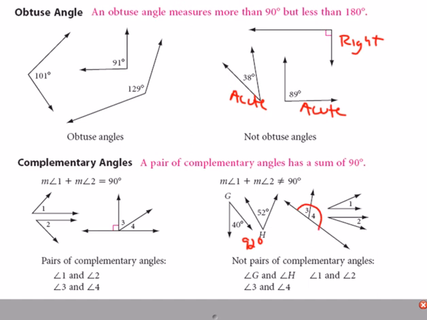together, they make a straight line. The straight line is 180 degrees. And for here, with angles 1 and 2, even though we don't know an angle measure, if we were to use a protractor and add them together, it looks like combined they would still be less than 90, which makes them acute. It wouldn't add up to 90 degrees. Angle 1 plus angle 2 would be less than 90.